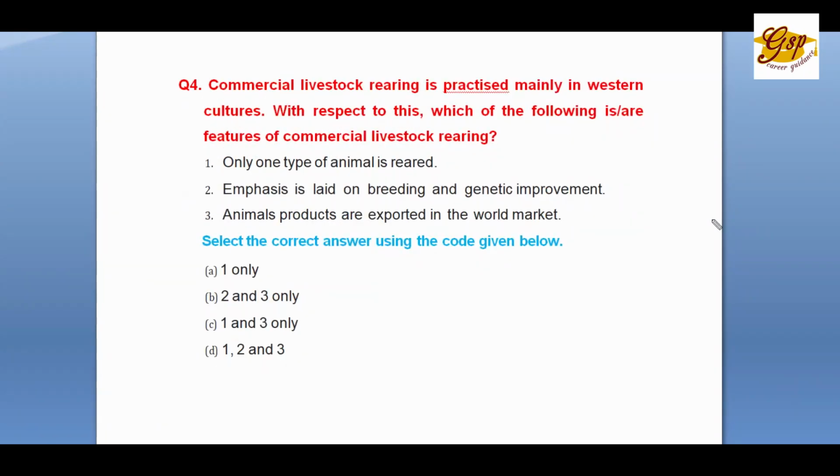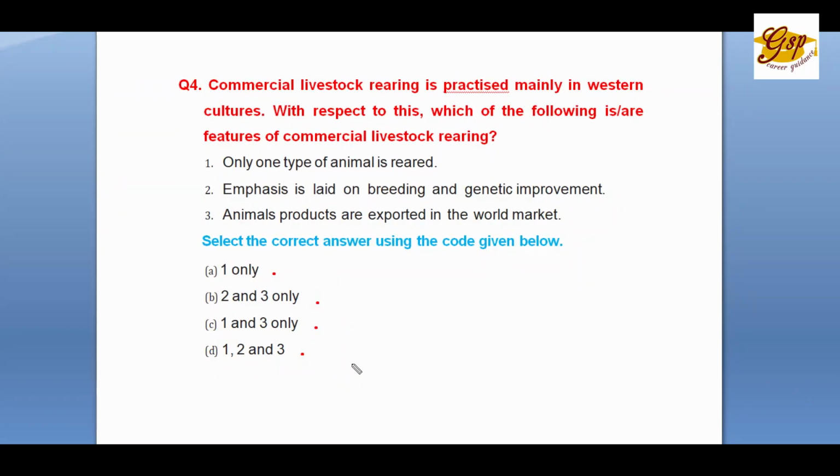Question number 4. Commercial livestock rearing is practiced mainly in Western culture. With respect to this, which of the following is or are features of commercial livestock rearing? 1. Only one type of animal is reared. 2. Emphasis is laid on breeding and genetic improvement. 3. Animal products are exported in the world market. Select the correct answer using the codes given below. A. 1 only. B. 2 and 3 only. C. 1 and 3 only. D. 1, 2, 3. So D is all the above.